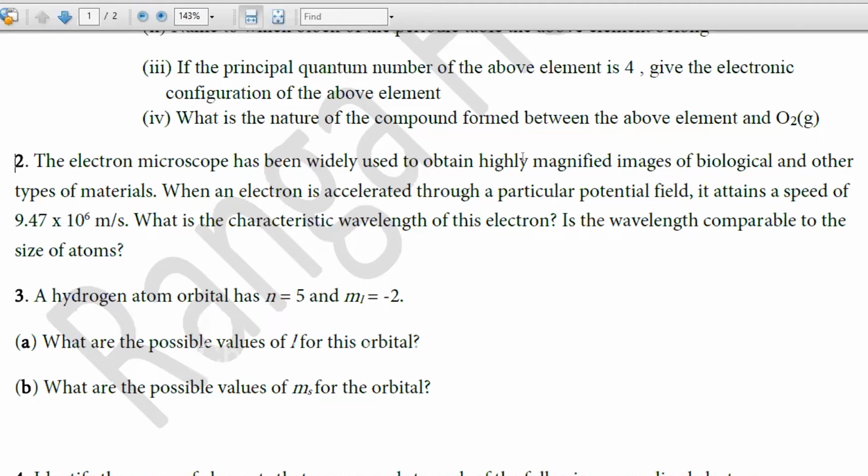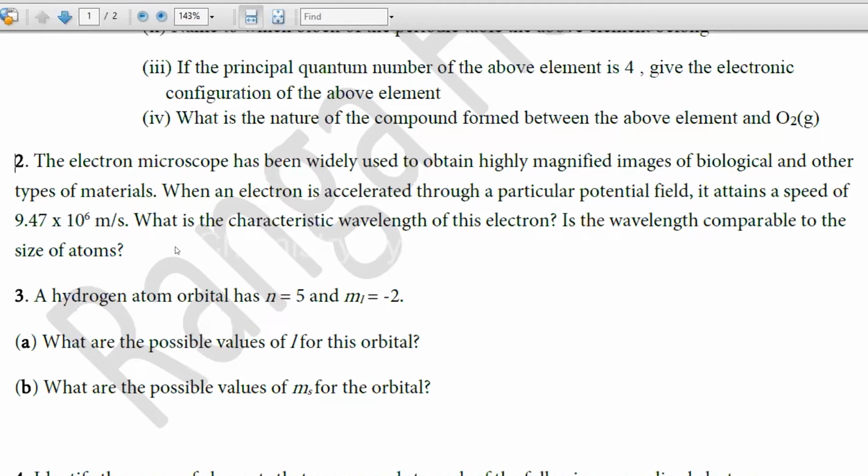Lambda equals h over mv. Right? The characteristic wavelength, their speed is given. h, we know Planck's constant, 6.626 times 10 to the power -34 joule second. Mass of the electron is actually 9.108 times 10 to the power -31 kilograms.